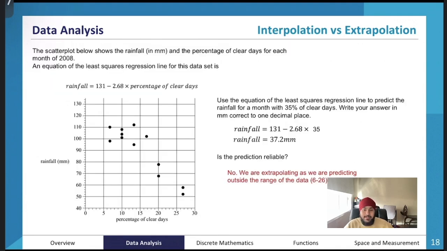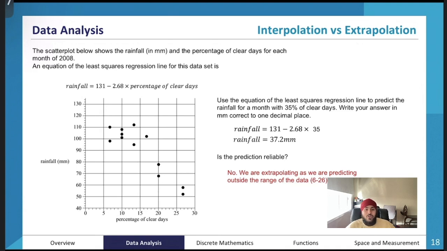Okay, let's look at an example of that. The scatter plot below shows the rainfall in millimeters and the percentage of clear days for each month of 2008. An equation of the least squares regression line for this data set is given to you. So here, the data is drawn out for us. They've also worked out the equation.